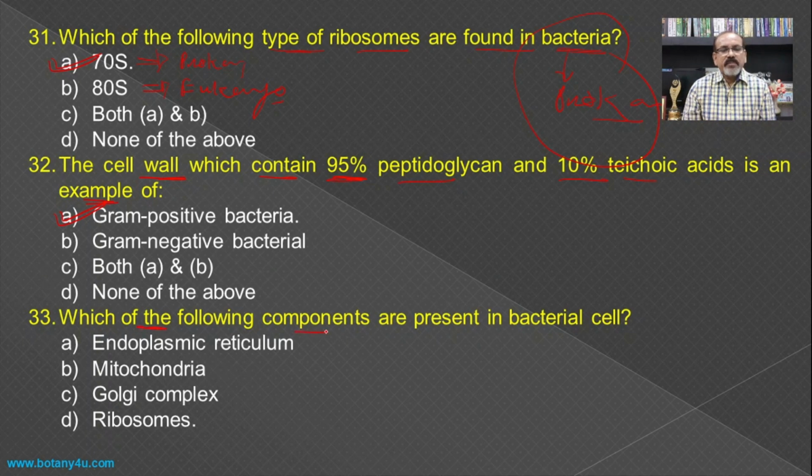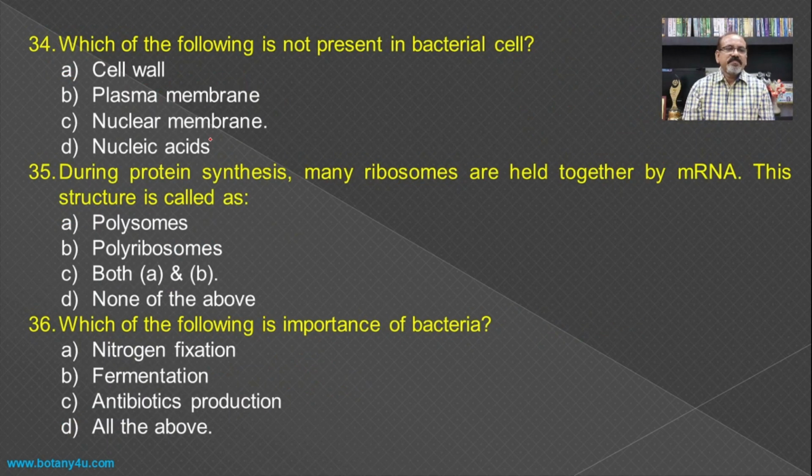Then which of the following components are present in the bacterial cell? The endoplasmic reticulum is a characteristic feature of the eukaryotic cell, the presence of mitochondria is also a characteristic feature of the eukaryotic cell, and the presence of Golgi complex is also a characteristic feature of the eukaryotic cell. All these three are present in the eukaryote, but the bacterial cell is a prokaryotic type of cell, and only the ribosomes are present in the bacterial cell, and hence it is the answer. Then which of the following is not present in the bacterial cell?